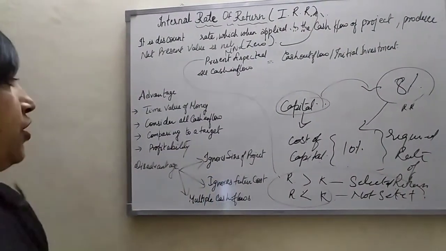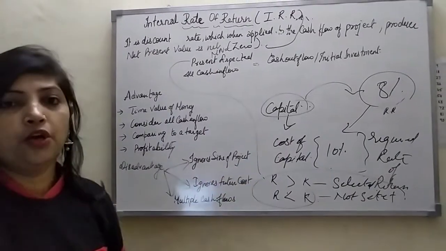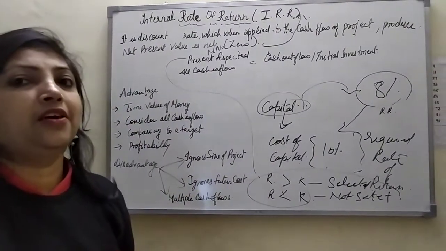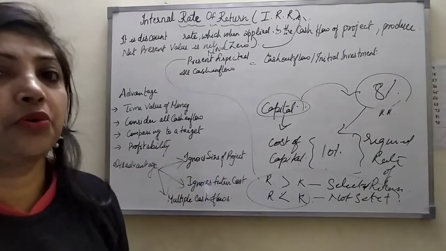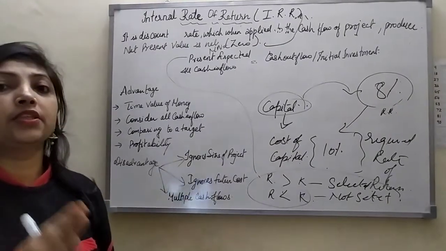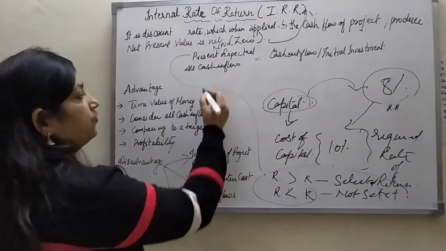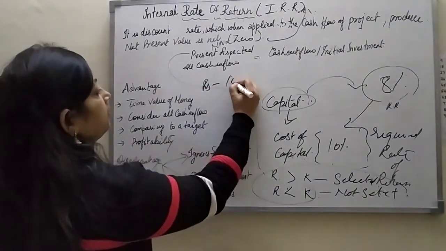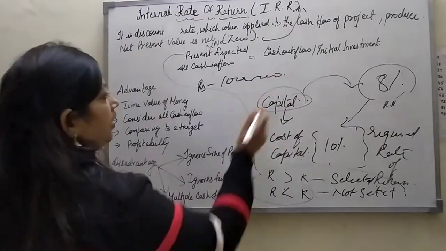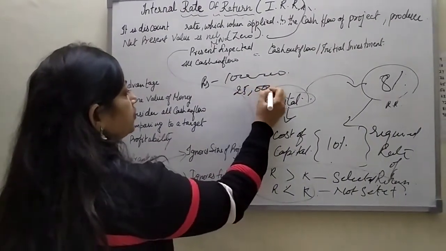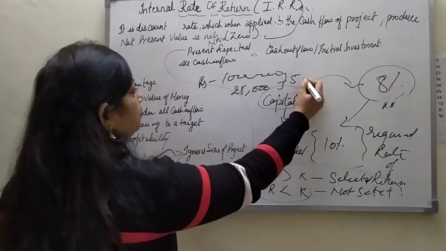The first disadvantage is ignoring the size of a project. Yes, the concept of IRR is totally based on the higher rate of return. They never consider the initial investment of a project. Suppose they invest 1 lakh and they are getting a cash flow of 25,000 up to the 5th year.